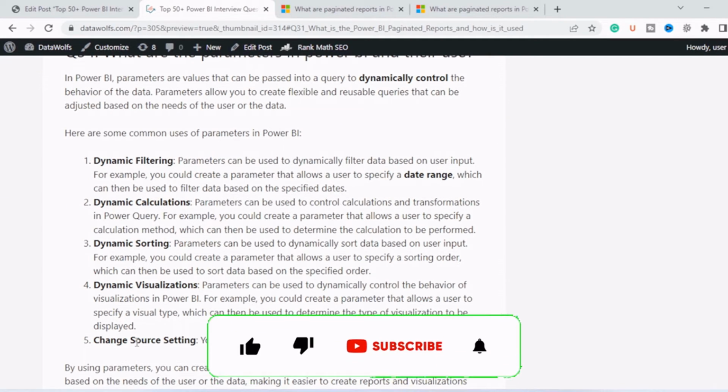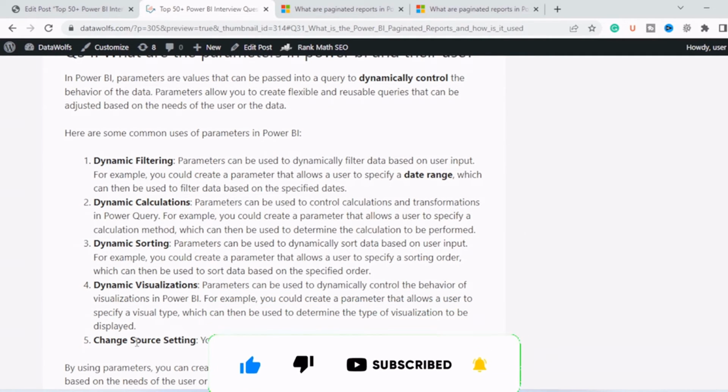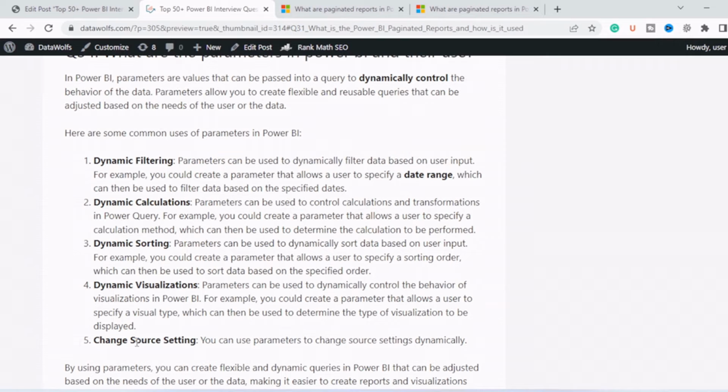Similarly, if you want to, let's say, deploy the report from a dev environment to a UAT environment to a production environment, you can create parameters for the path, and then you can directly change the parameters, and you can deploy the report.